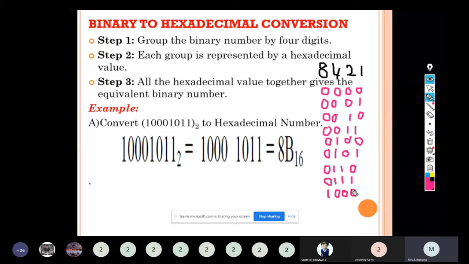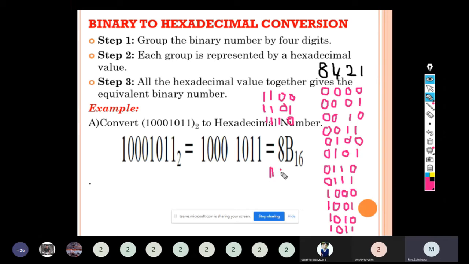7 is 0, 1, 1, 1. For 8, this place will be 1 and the remaining places will be 0. For 9, how will we get 9? When we add the first and last bit, we get 9. So 1, 0, 0, 1. For 10, the first and third places will be 1: 1, 0, 1, 0. 11 is 1, 0, 1, 1. 12 is 1, 1, 0, 0. 13 is 1, 1, 0, 1. 14 is 1, 1, 1, 0.